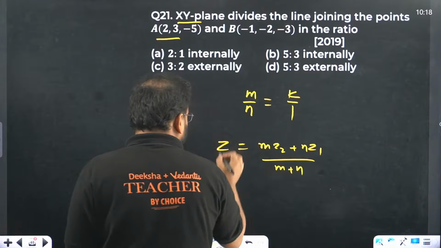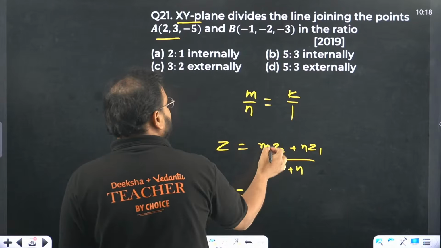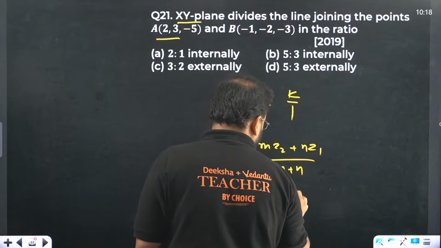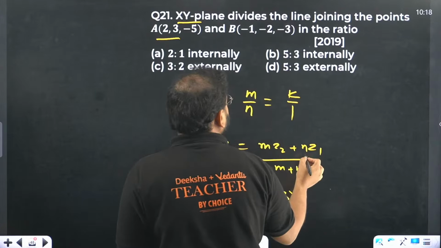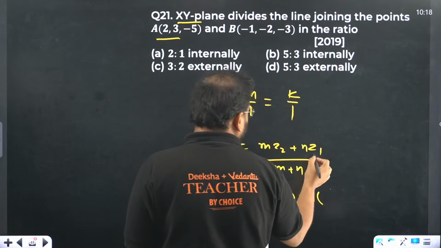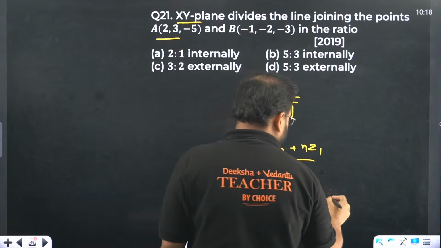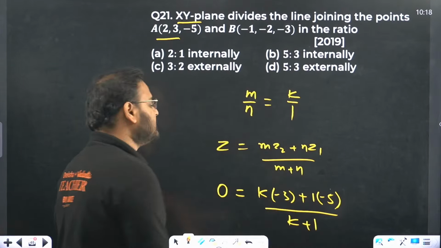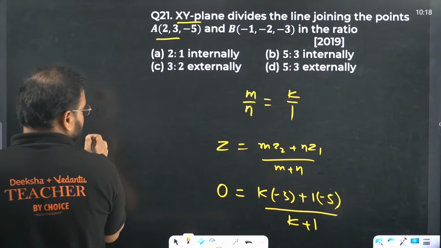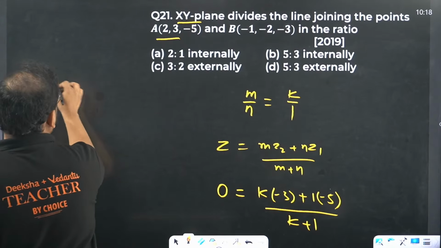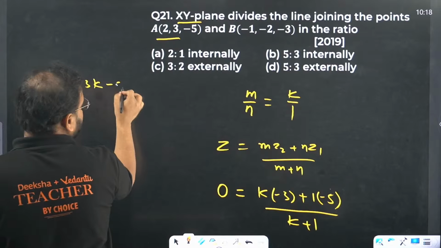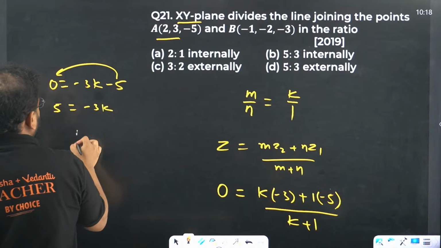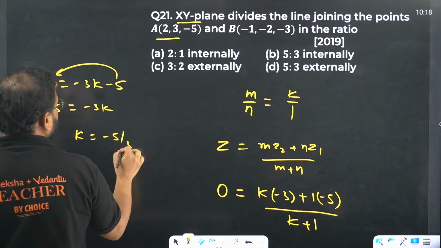The Z value is 0, as I mentioned. m is k, so k into z2, which is -3, plus n, which is 1, into z1, which is -5, divided by k plus 1. Cross multiply and you get 0 equals -3k minus 5. Taking it to this side, 5 equals -3k, so k equals -5/3.